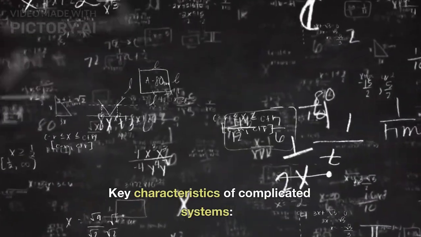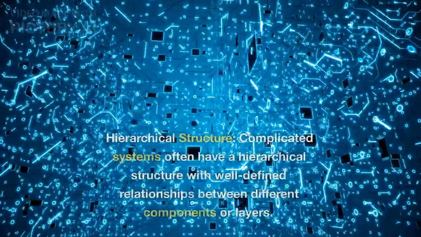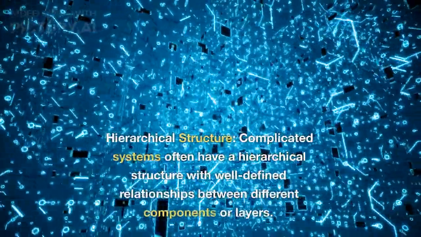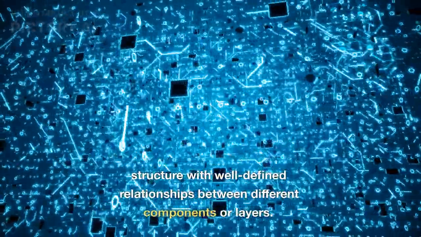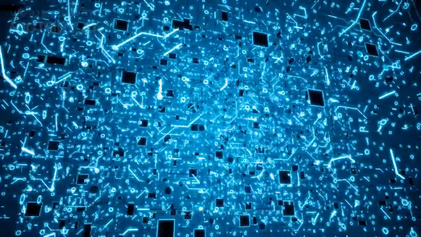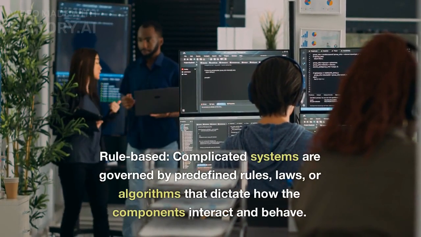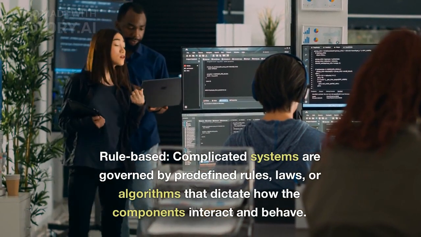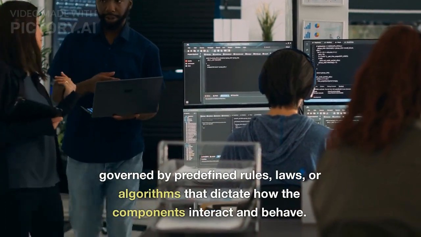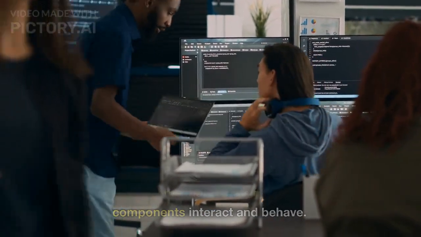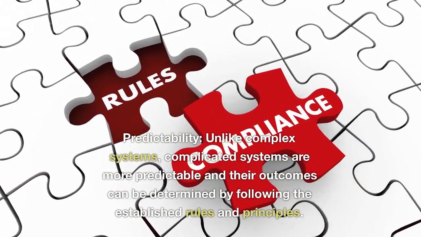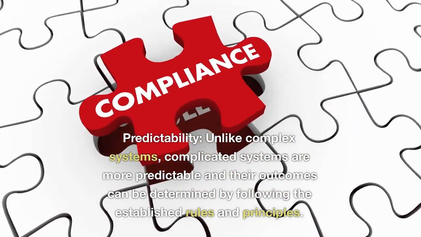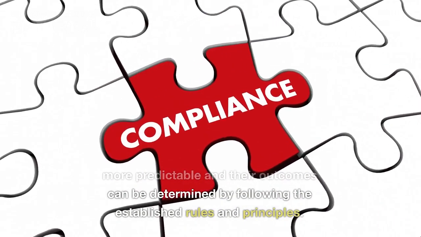Key characteristics of complicated systems. Hierarchical structure. Complicated systems often have a hierarchical structure with well-defined relationships between different components or layers. Rule-based. Complicated systems are governed by predefined rules, laws, or algorithms that dictate how the components interact and behave. Predictability. Unlike complex systems, complicated systems are more predictable and their outcomes can be determined by following the established rules and principles.